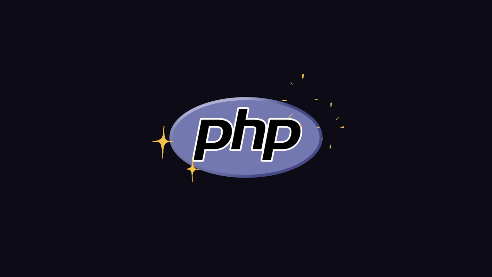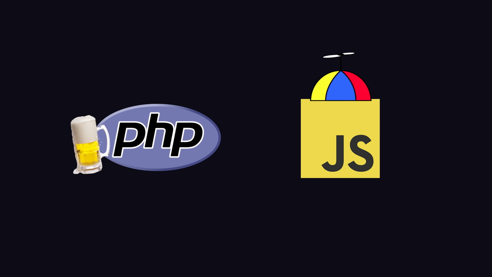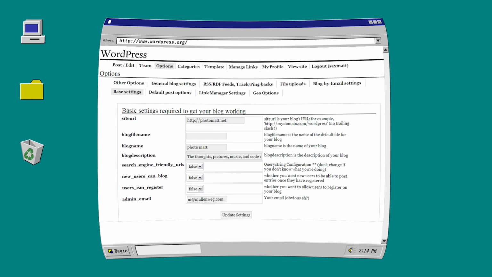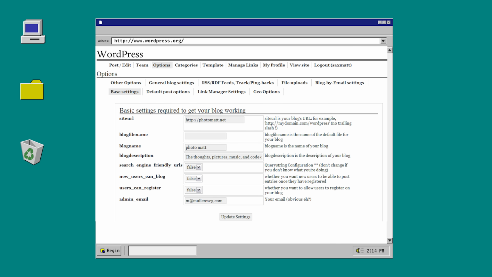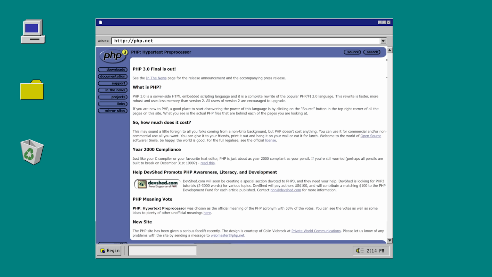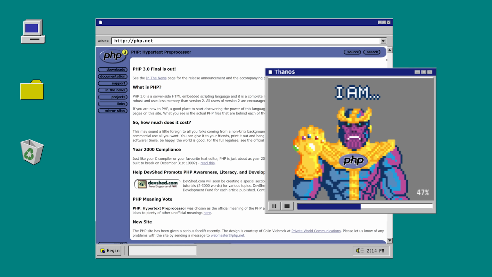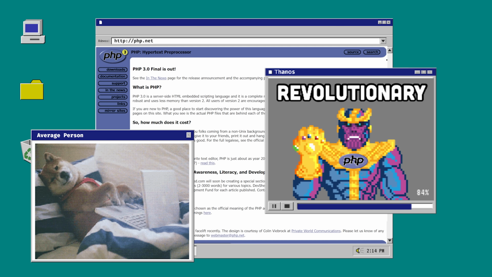It has a special place in history because it predates JavaScript and was one of the first languages to be embedded directly in HTML, allowing websites to be built dynamically on a server. It's open source and was one of the technologies that revolutionized the web by making application development accessible to the average person. Its interpreter is implemented in C and has a syntax inspired by Perl.